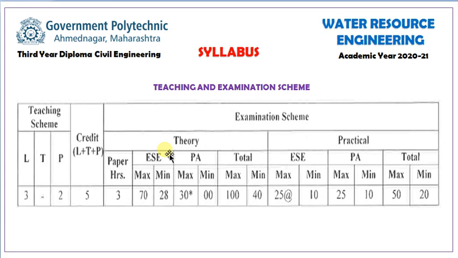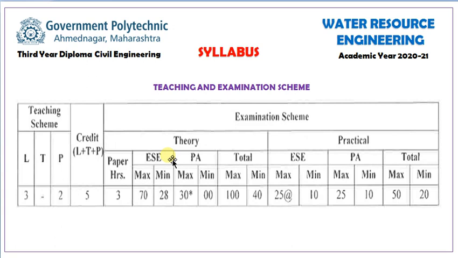Weekly we have to conduct 3 lectures and 2 practicals. Total credit will be 5. As we know, we have to give the practical exam as well as the theory exam. For theory exams we have a 3 hour paper for 70 marks, and the passing marks are 28. Then let us go to the practical schedule.